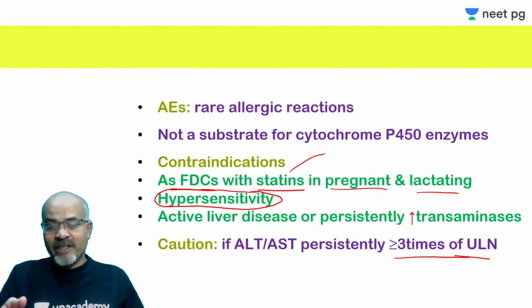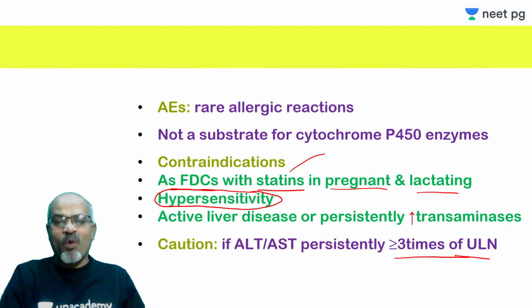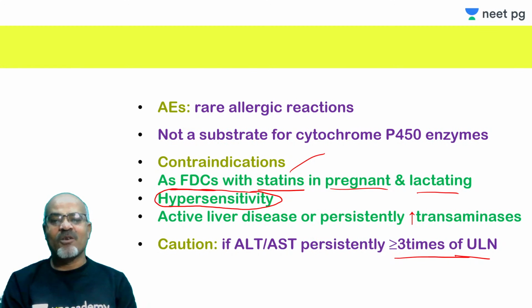So you should be ready to see this, and if there is a sign of active liver disease, because transaminases may also be increased non-specifically. This is the most common sign observed during clinical trials of drugs. These enzymes can increase based on your diet and all that also. So this is the most non-specific finding during clinical trials.